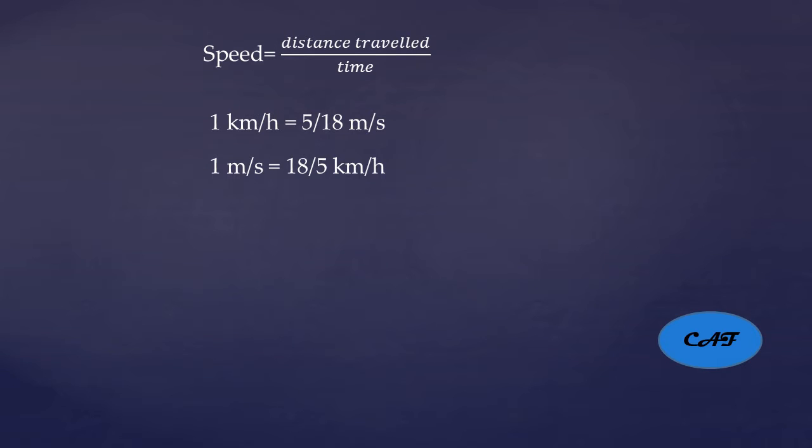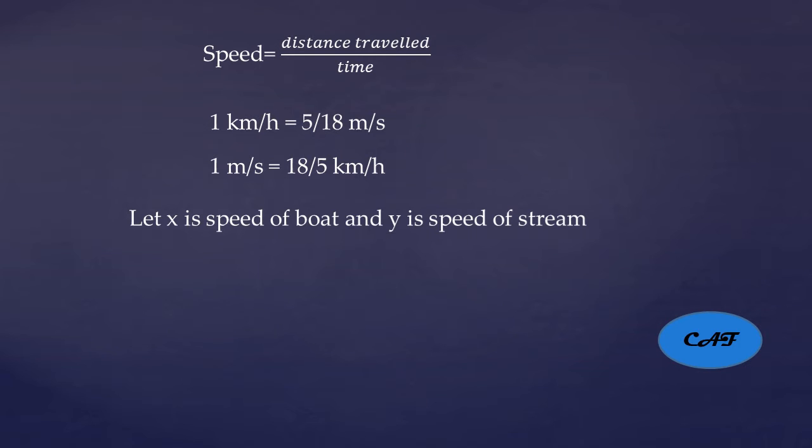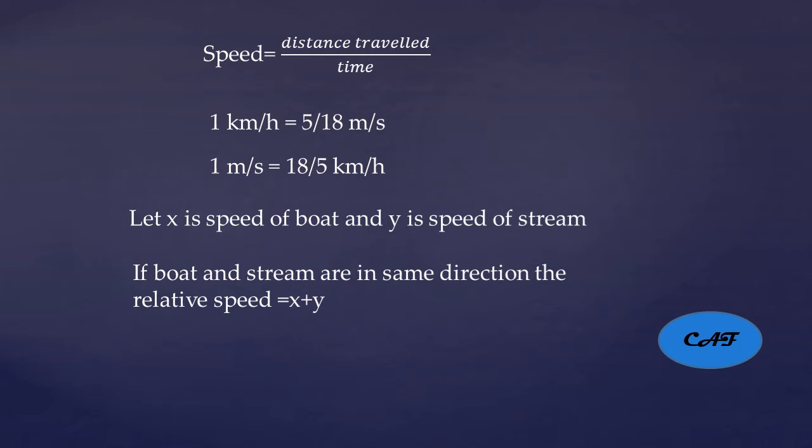But in this case, I am assuming that the speed of the boat is x and the speed of the stream is y. For example, if boat and stream are in the same direction, the relative speed is equal to x plus y.